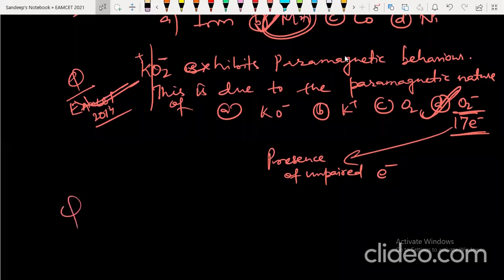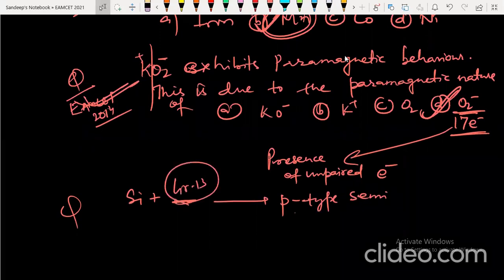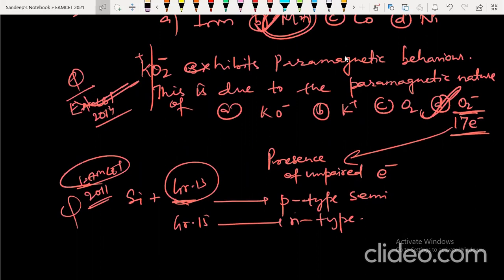Now, if silicon is doped with something, what will you add so that it becomes a P-type semiconductor? It's a very easy question. You know that if we add a group 13 element, it becomes P-type, and if we add a group 15 element, it becomes N-type. This was a question asked in MSET 2011. So you can do it very easily. What are the options they have given? Arsenic, phosphorus, indium, antimony. So you can figure out what the answer will be.